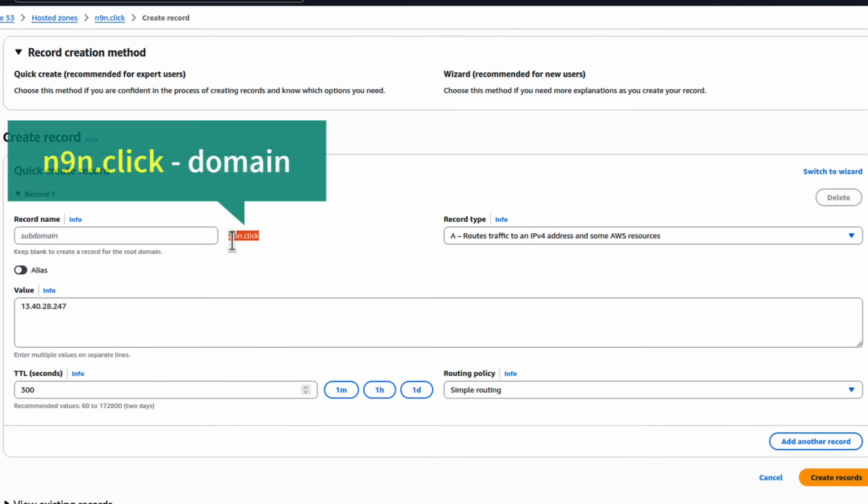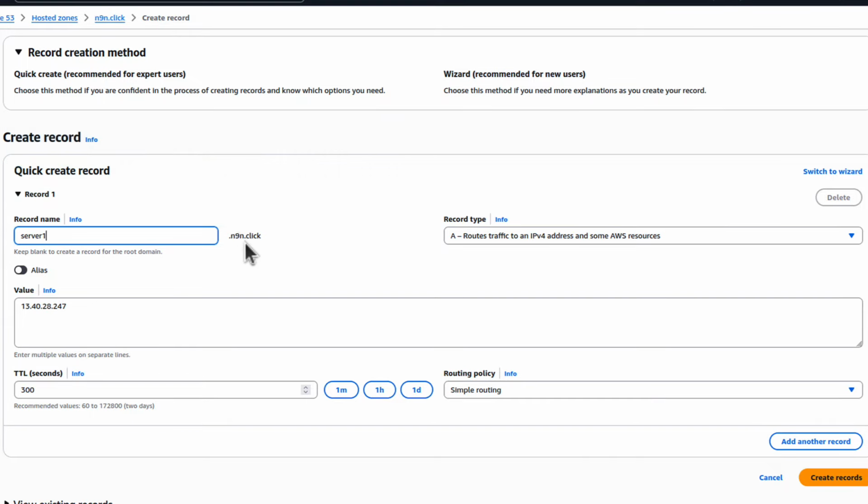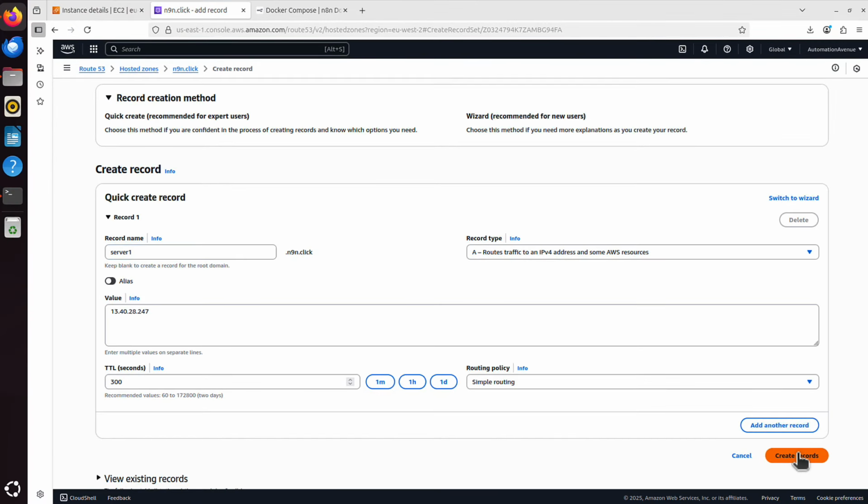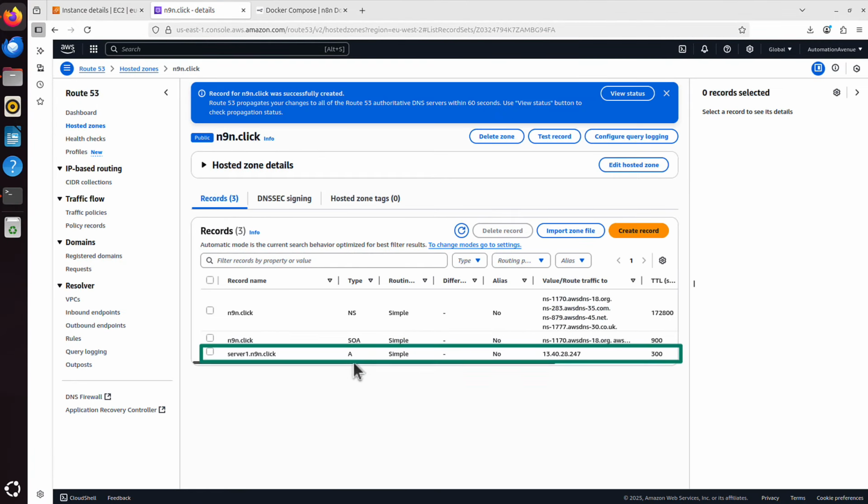So basically what I create now is server1.n9n.click, and that record will point to this IP address. That's what they want. I say create records, and this record has been created for me. We can see it here, which means now I can go back to Docker Compose, configuration setup, and we can follow further steps.